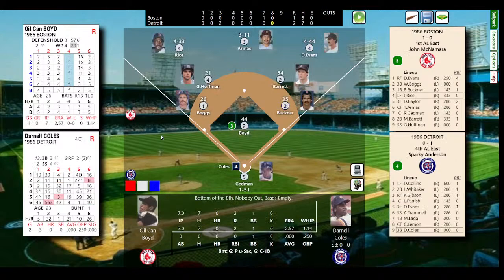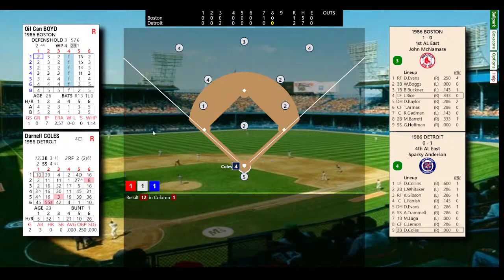There'll be Coles and, top of the order, Collins and Whitaker. Oil Can Boyd has pitched well today though. 7 innings pitched, 7 hits, 1 walk. He has not struck out anybody, which is really odd for Oil Can Boyd. He can strike some guys out. He wasn't the strikeout pitcher that Clemens was, or even really Hurst, but he can strike some guys out. So no strikeouts for Oil Can Boyd, but he's kept the Red Sox in the ball game right now. If the Red Sox lose this game, it's not Oil Can Boyd's fault, that's for sure.